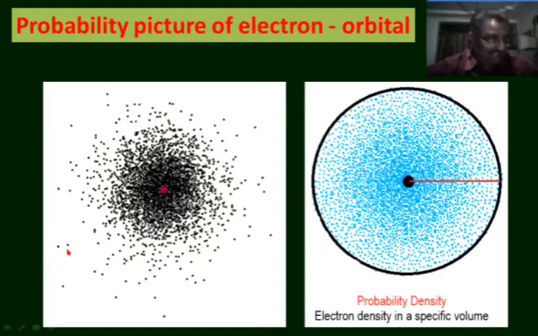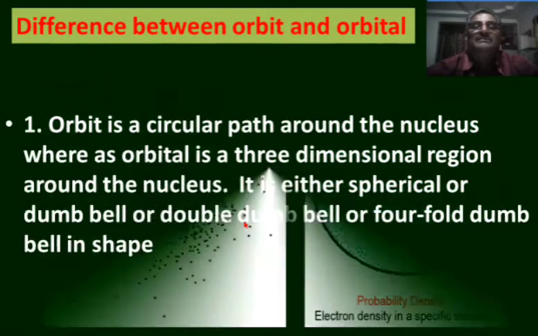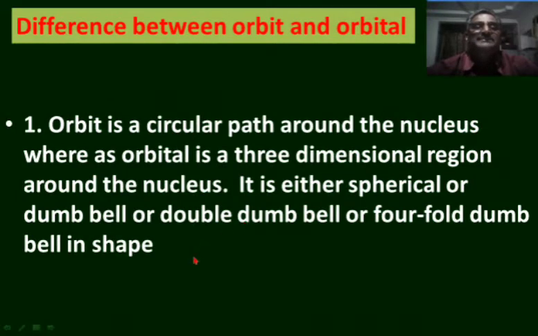What is the difference between orbit and orbital? Let us see. There are some differences between orbit and orbital. Orbit is a circular path around the nucleus, whereas orbital is a three-dimensional region around the nucleus. Orbit is two-dimensional. Electron moves around the nucleus in a circular path, so it is a two-dimensional region, whereas orbital is a three-dimensional region around the nucleus in which the probability of finding electron is maximum.